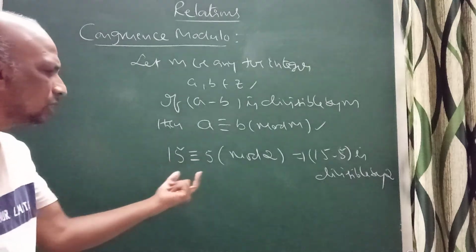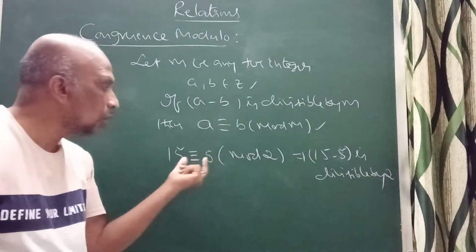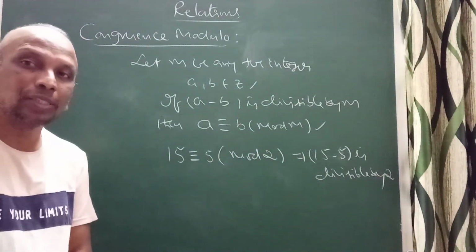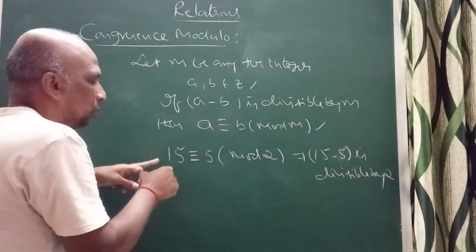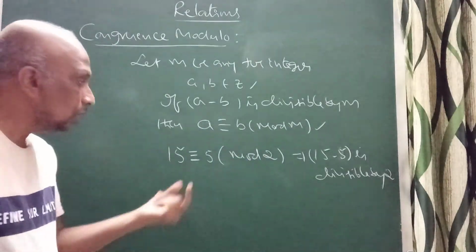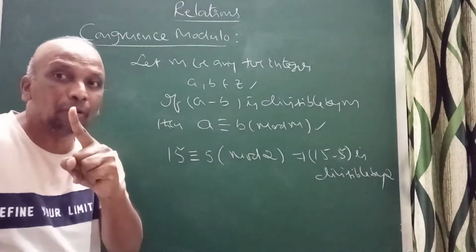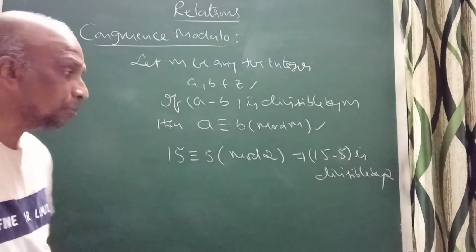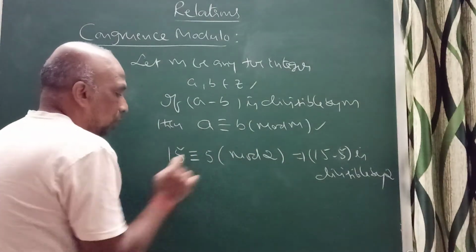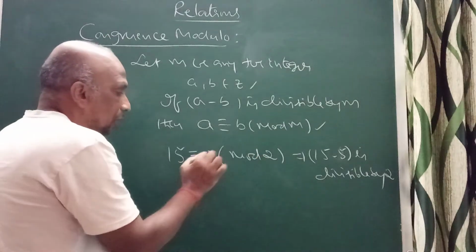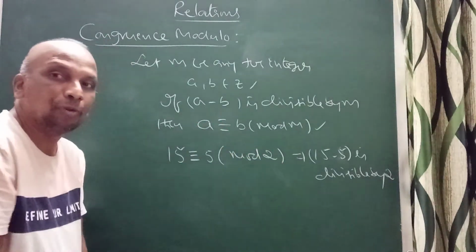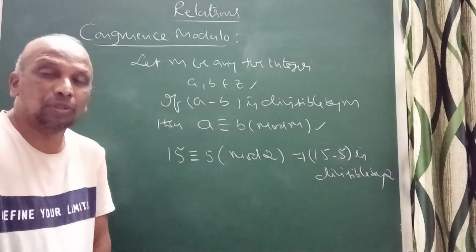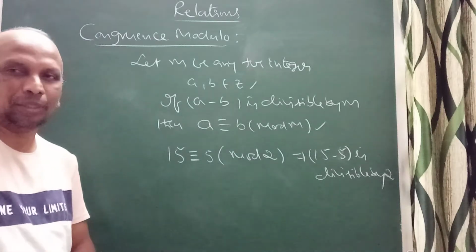When the difference is divisible by 2, this is congruence modulo m. Even individually, if you divide 15 by 2, the remainder is 1, and if you divide 5 by 2, the remainder is also 1.